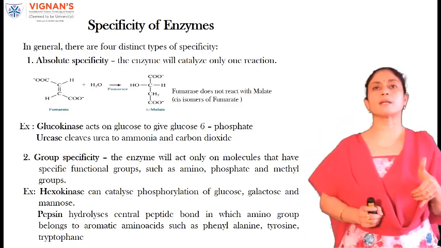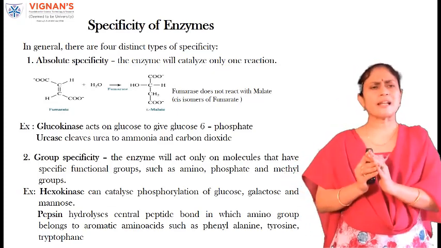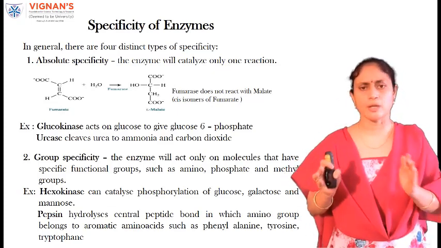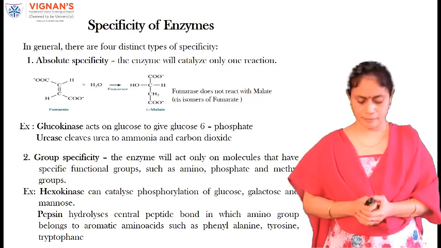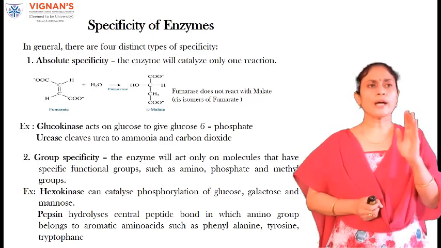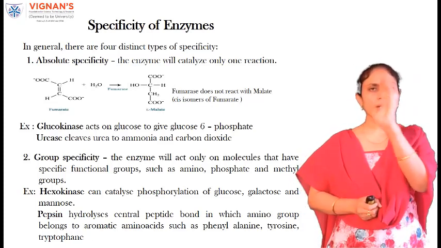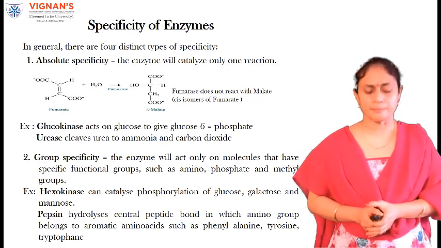The first one is absolute specificity. The enzymes which catalyze only one sort of reaction come under absolute specificity. Examples: glucokinase and urease. Glucokinase acts on that particular reaction where glucose is converted into glucose 6-phosphate.